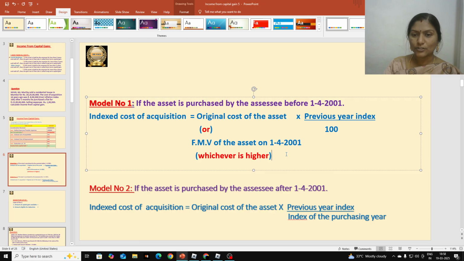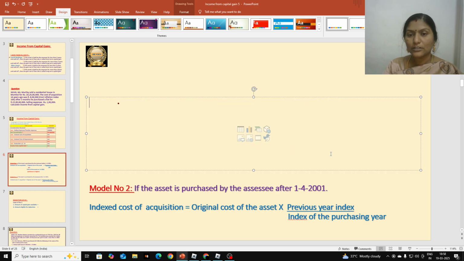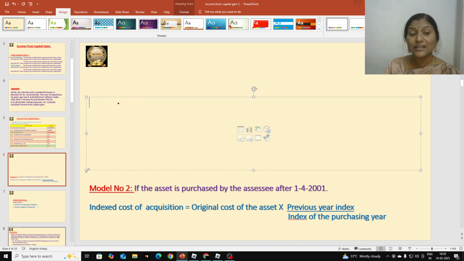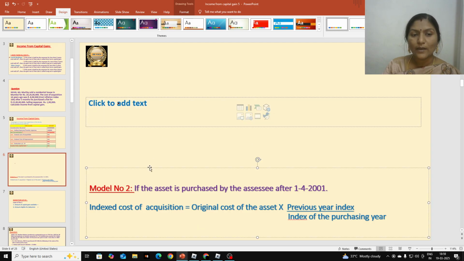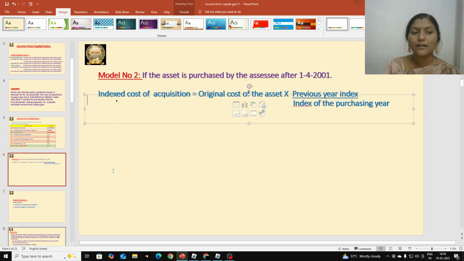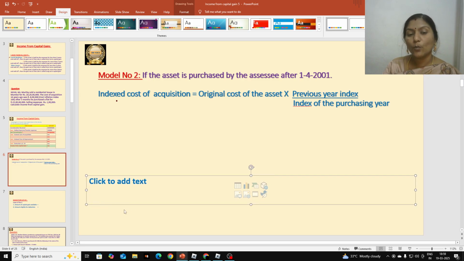First one I am going to delete it because this is not useful for this solution. We are going to follow the second one because asset is purchased during 2001-02. How we came to know? Because index number is given as 100. Okay, whenever index number is 100 students, that is when the index number of the year will be 100, whenever he purchased in the year 2001-02.